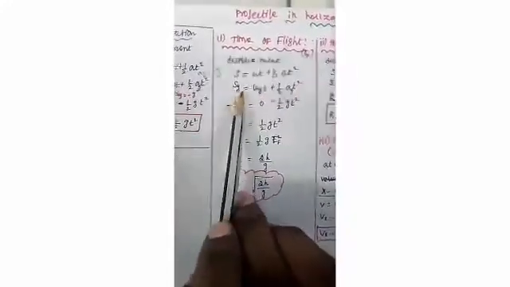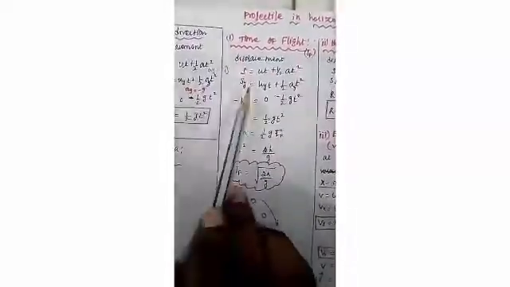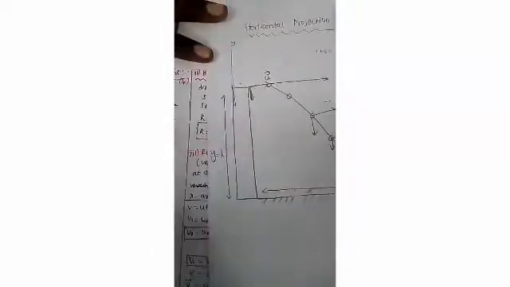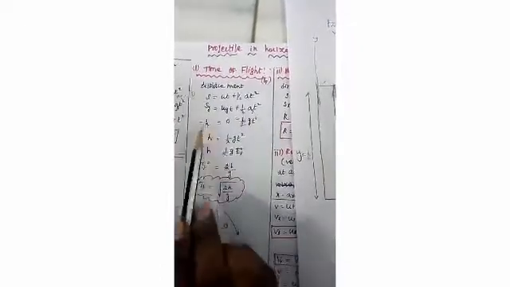We use the displacement in the kinematic equation, s equal to ut plus half at squared. Here I am using the subscript y because the projectile moves along the y direction. You already know that the y-axis displacement is also denoted h, in the negative direction, minus h. Here the initial velocity is 0 and ay is minus g. Substituting in this equation, finally we get h equal to 1 by 2 g t square.